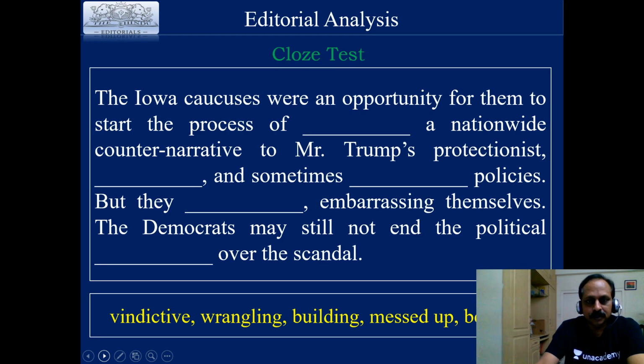Now try to work on this cloze test. You see 5 words, a short paragraph, cloze test. I'll give you a minute, then you could respond.